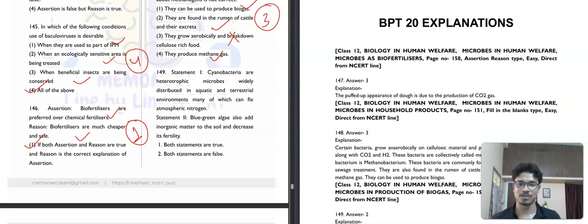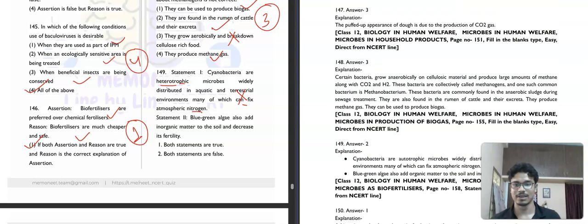Cyanobacteria are photosynthetic microbes widely distributed in aquatic and terrestrial environments, many of which can fix atmospheric nitrogen. So cyanobacteria are not heterotrophic, these are autotrophic. And blue-green algae, what it is saying, add inorganic, no, they add organic matter to the soil. So both statements are false. Second option is our right answer.